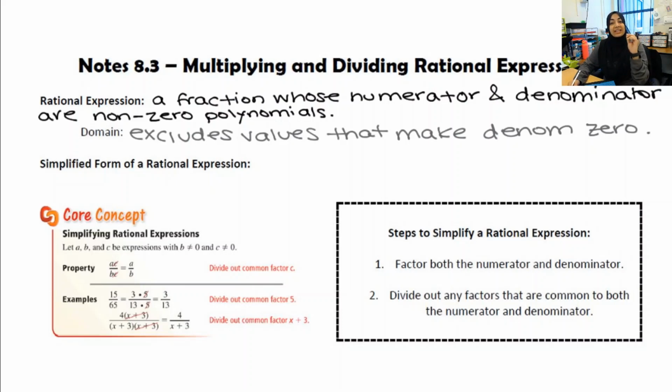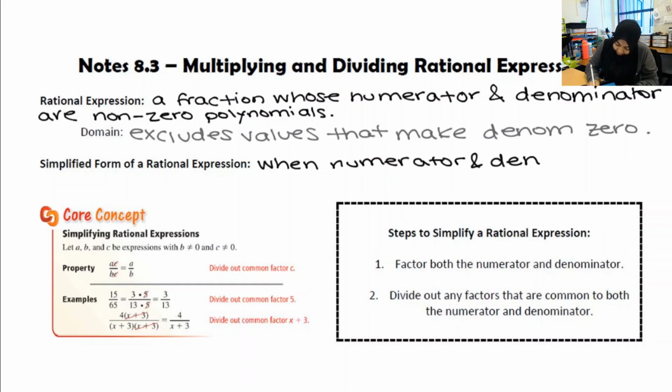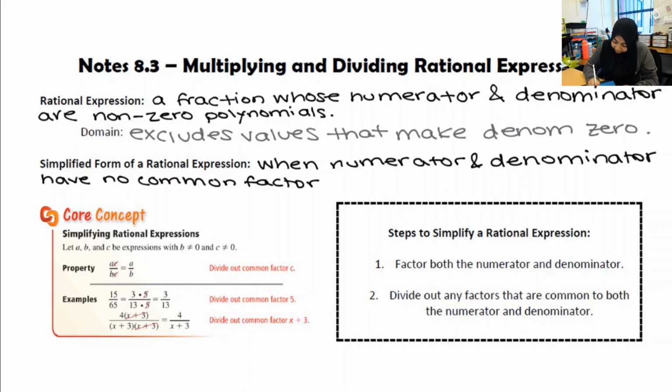So when it says get it into simplest form, the simplest form of a rational expression means that the numerator and denominator have no common factors except for, of course, positive or negative 1.